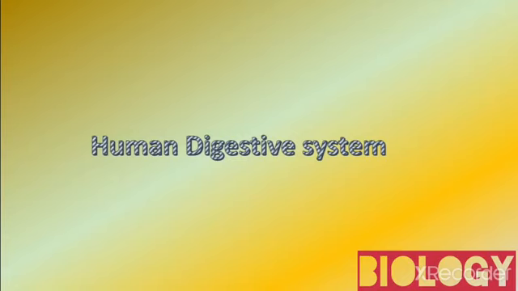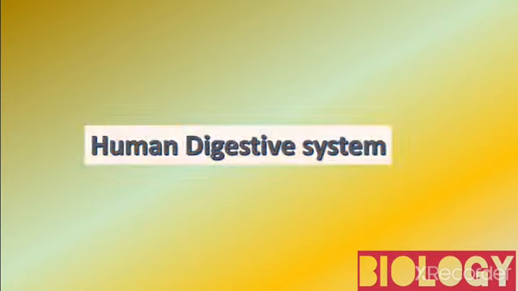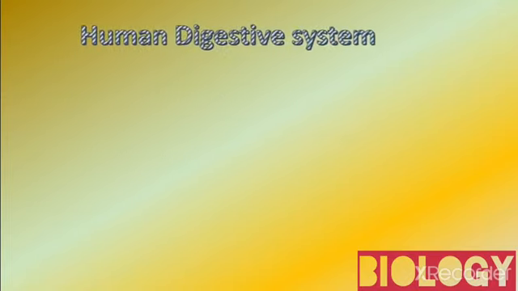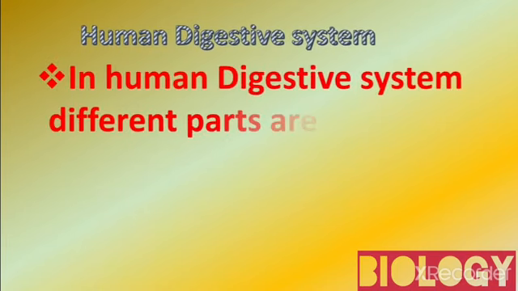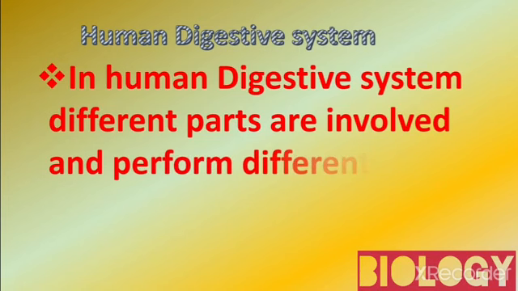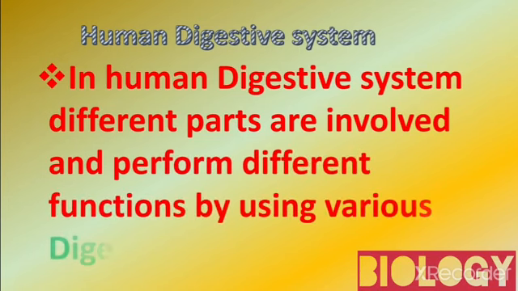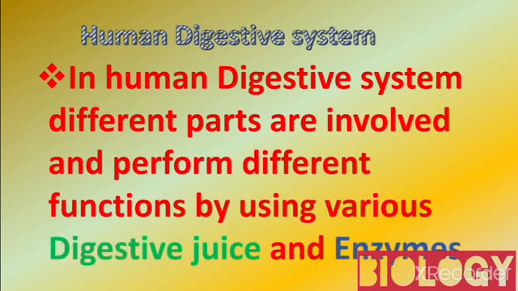Today we are going to learn about nutrition in human beings. As a part of this, I would like to explain about the human digestive system. In the human digestive system, different parts are involved and perform different functions by using various digestive juices and enzymes.